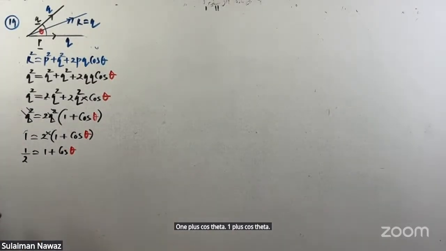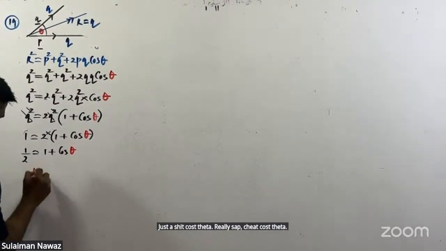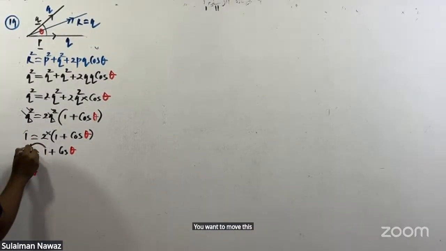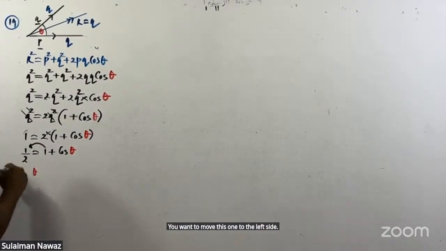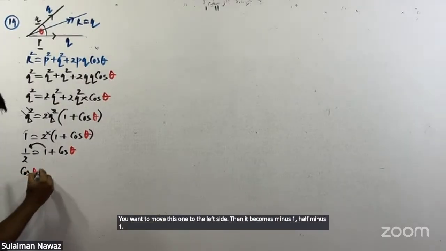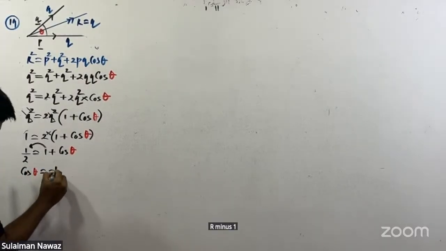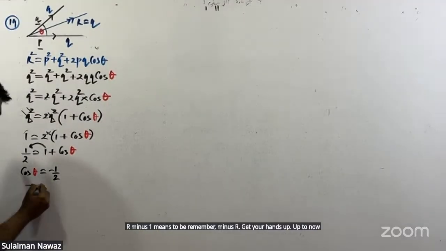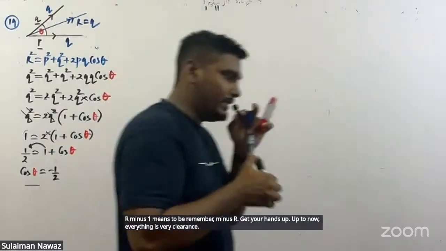Just substitute cos theta. When you substitute, your cos theta is going to be how much? You want to move this 1 to the left side. Then it becomes minus 1. Half minus 1 means, remember, minus half. Cos theta equals minus half.